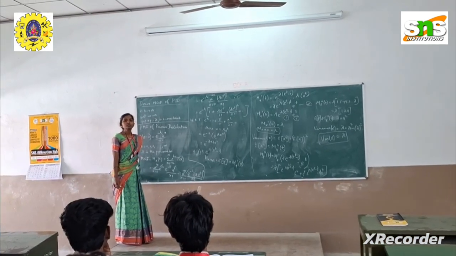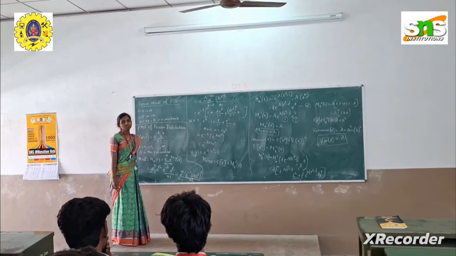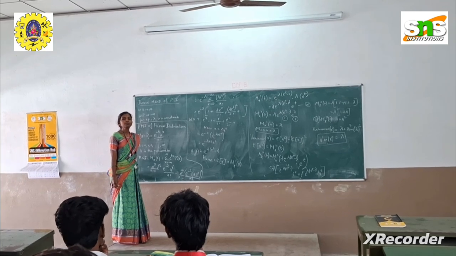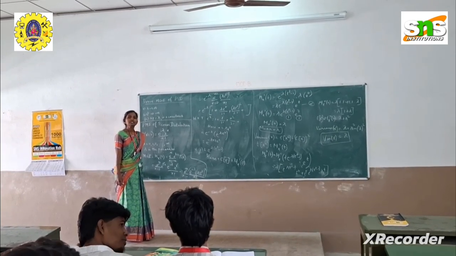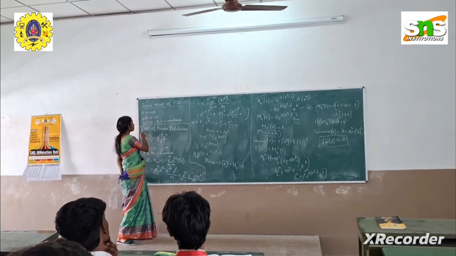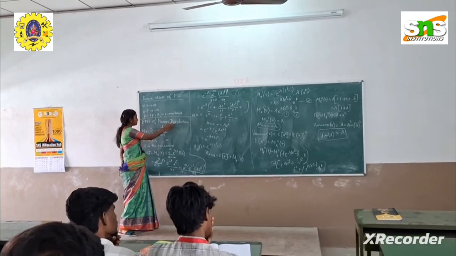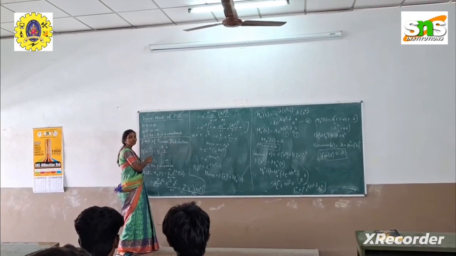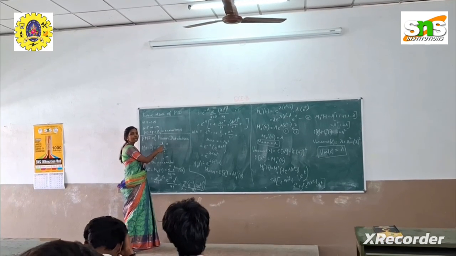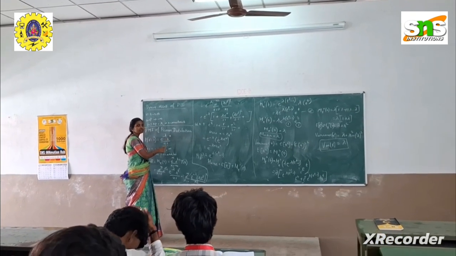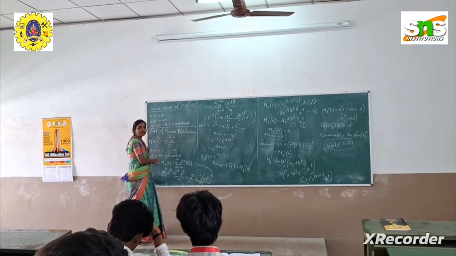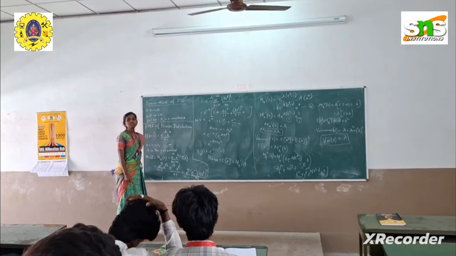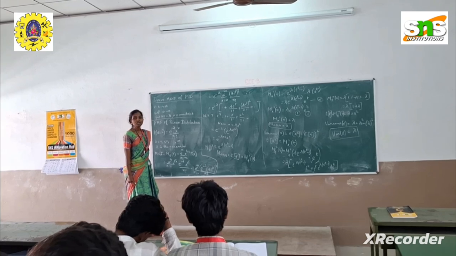Now we are going to derive the moment generating function of the Poisson distribution, for which we are in need of the probability mass function, since the Poisson distribution comes under discrete random variables. So what is the probability mass function of a Poisson distribution? Probability of X equal to x is equal to e power minus lambda into lambda power x by x factorial, where x takes values from 0 to infinity, and lambda is a parameter. This is the probability mass function of a Poisson distribution.